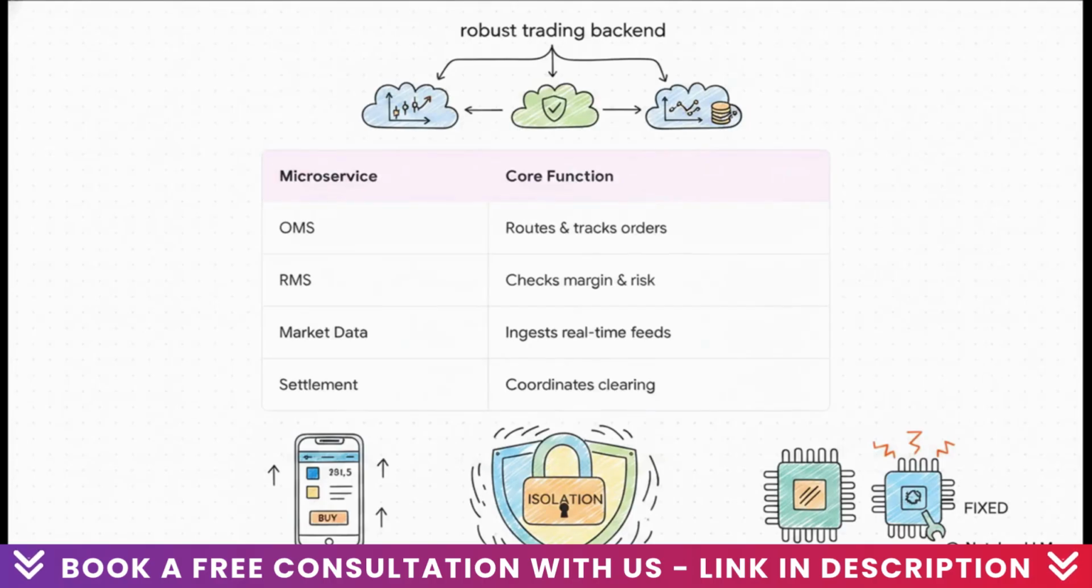Take a look at this table. A robust backend isolates four core microservices: the OMS, the RMS, market data, which is pulling in live feeds via WebSockets, and settlement, which coordinates clearinghouses and audit logs. By decoupling these functions, you build an incredibly resilient app.